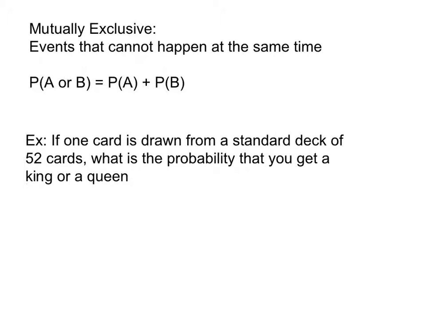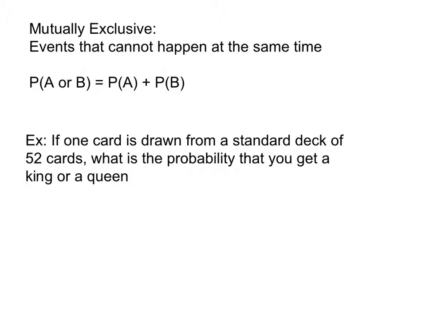And so when we say mutually exclusive, we mean they're both excluding each other. So here we have the probability of A or B happening. And again, when we have this formula here, the P and then the parentheses does not mean multiplication when we talk about probability. This P on the outside and then the parentheses just means the probability of whatever is inside the parentheses.